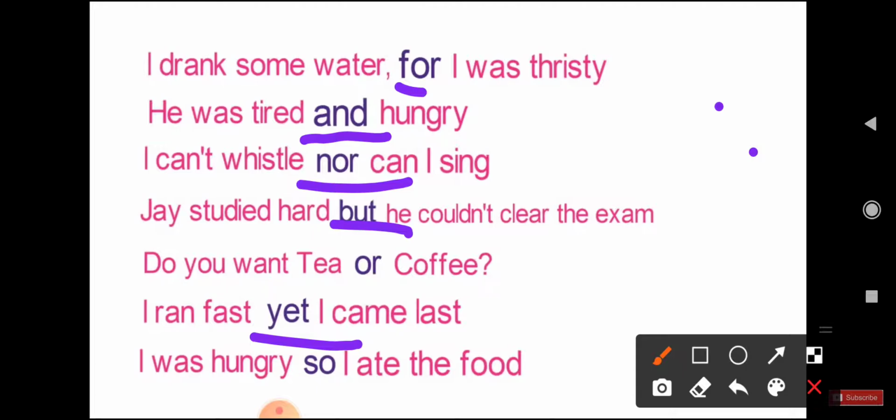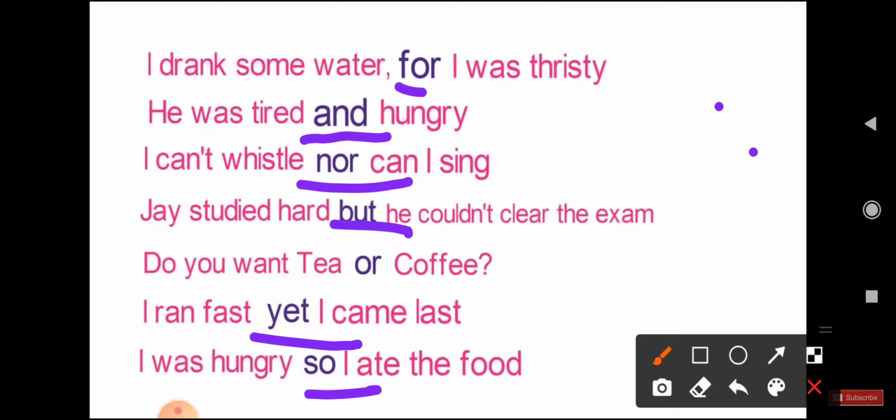I was hungry, so I ate the food. Here, children, so joins the sentences without changing or affecting their meaning.